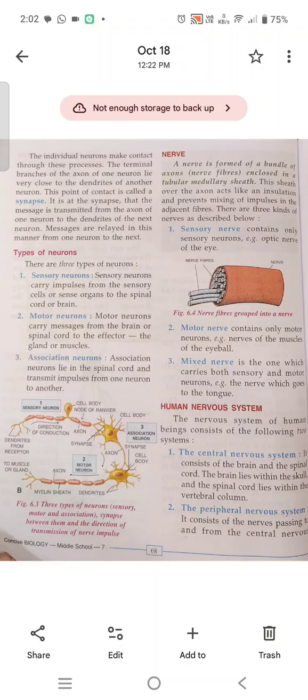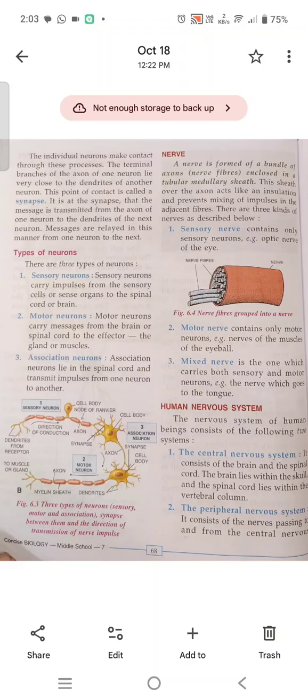This sheath over the axon acts like an insulation and prevents mixing of impulses in the adjacent fibers.